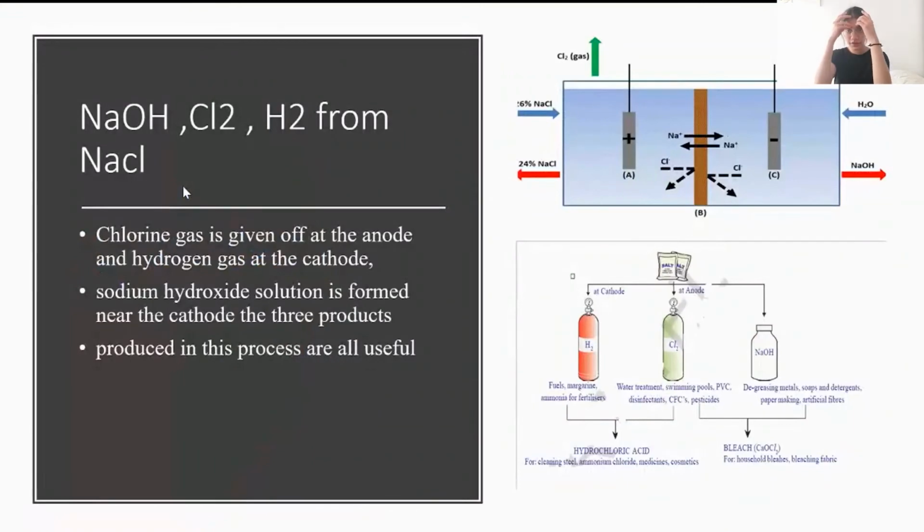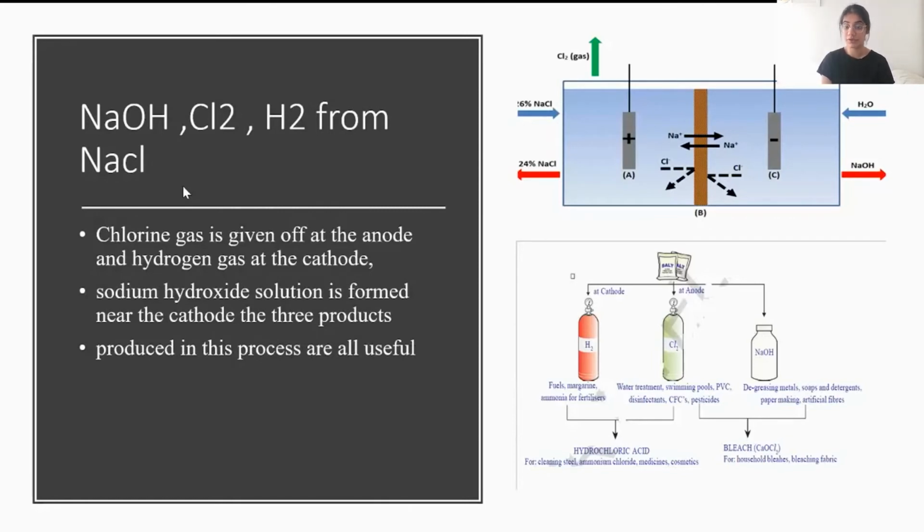We will not go into detail of how that process takes place. We only know that the dissociation of sodium chloride in aqueous solution leads to formation of Cl2 gas at the anode, hydrogen gas at the cathode, and sodium hydroxide is formed near the cathode. All these three products that are formed are very useful. At the anode you get chlorine, which is used for water treatment. You know that swimming pool water is cleaned with chlorine. It is also used in making PVC pipes and pesticides. Hydrogen gas is given at the cathode, which can be used as a fuel.